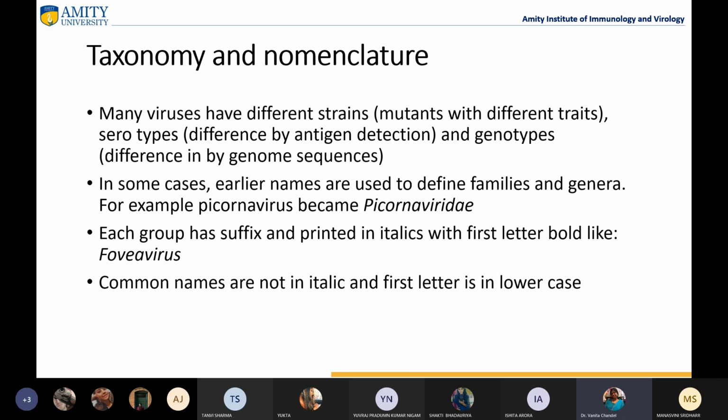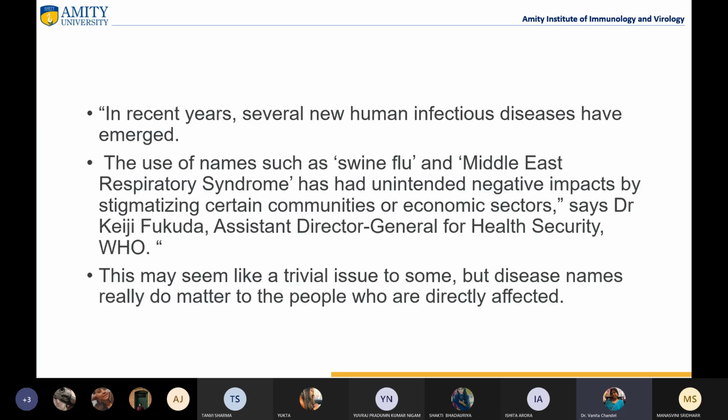But there are changes in this also. These days, many papers come out where it is not compulsory to write a generic name in italics. So if you're using a single genus only, and not referring to the complete name like species and genus, then you don't need to italicize. For example, if I'm talking about a Begomovirus, it's a genus, or a Fovea virus. It is my understanding that if I don't want to put it in italics, it can be written as such also. Then common names are not in italics and the first letter is lowercase. So common names we don't write in italics, right?